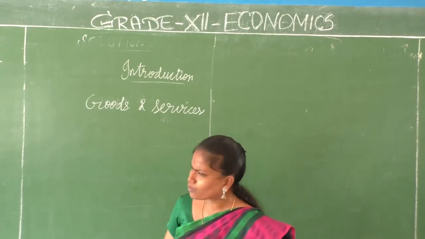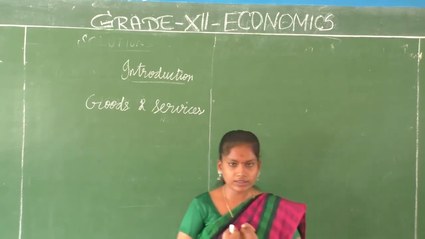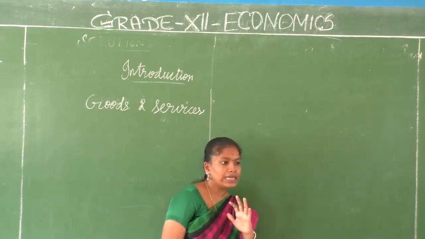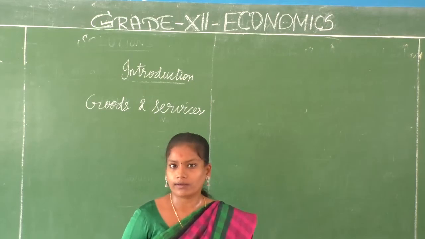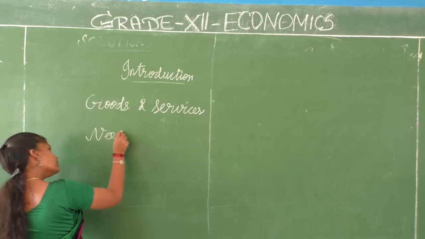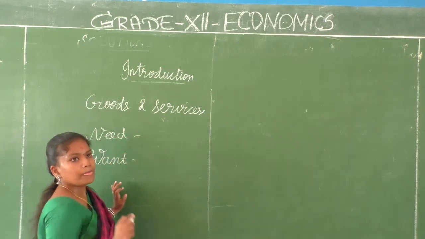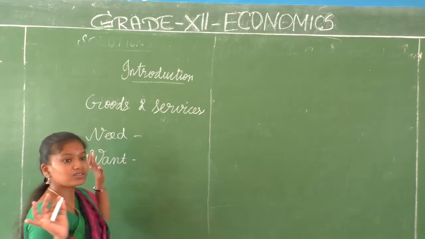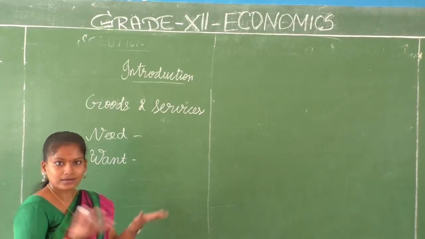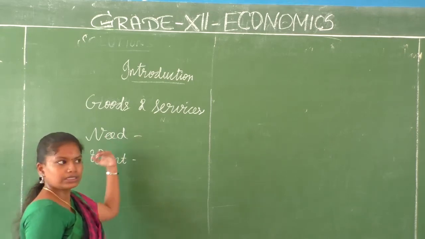Now, why do we need to know about goods and services? Because every one of us will need something. We all want something also. There is a difference between need and want. First, we need to understand the meaning of need and want. Why am I stressing this? Because you are going to talk about needs again and again in this entire subject, needs of people. So that is why we are going to see need and want in detail.